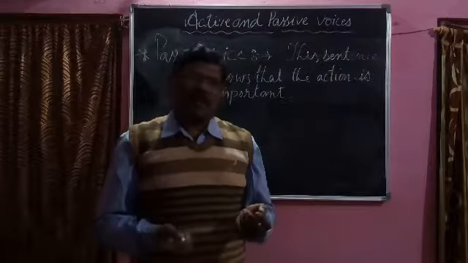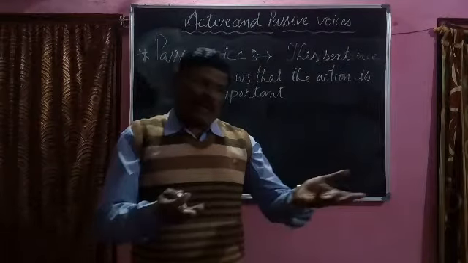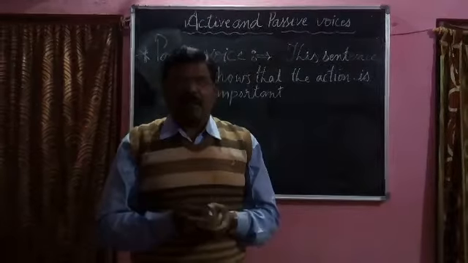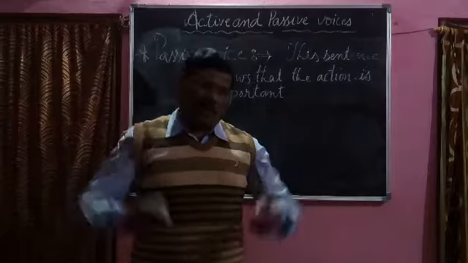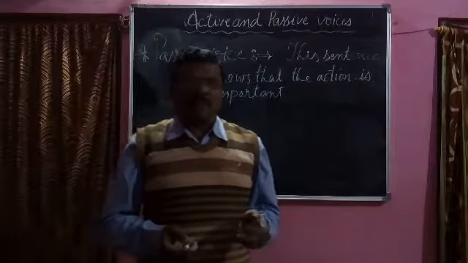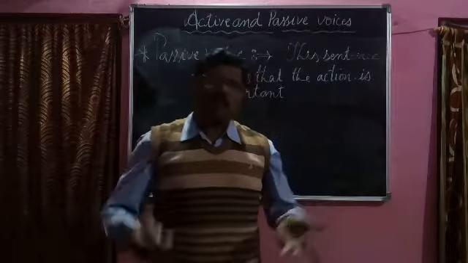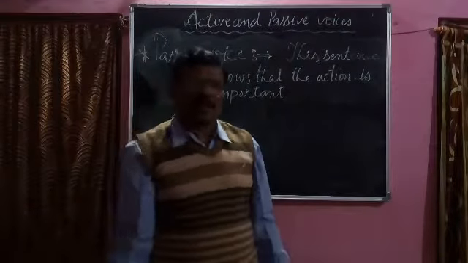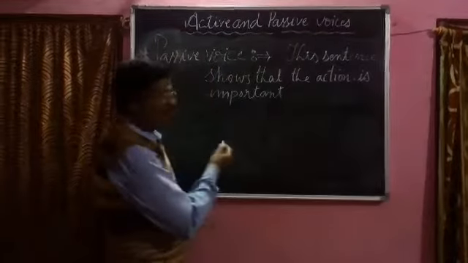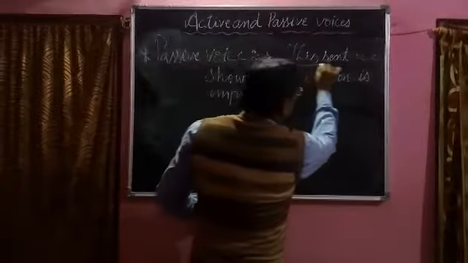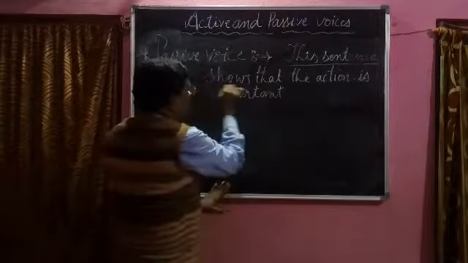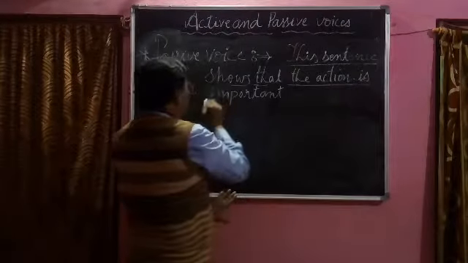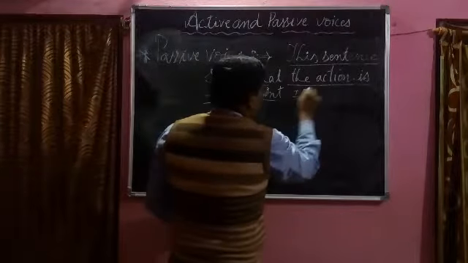That is, doer can write a poem, doer can read a lesson, doer can make toys, doer can tell a story. Actions are not one or two, so many actions we can understand here. For one example, see, try to understand the definition. This sentence shows that the action is important.